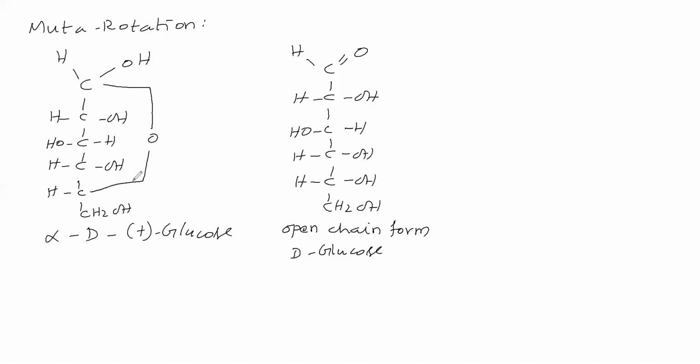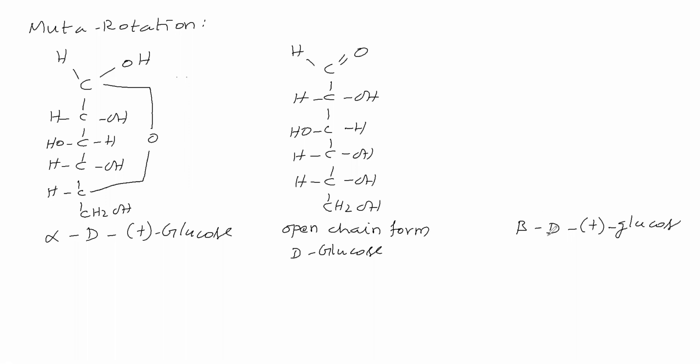Next case, we will take this D glucose and dissolve it in water. Then we will keep the temperature around 95 degrees Celsius. That means a hot solution. Now we prepare a hot saturated aqueous solution of glucose and take it for crystallization. On crystallization we get beta D plus glucose.